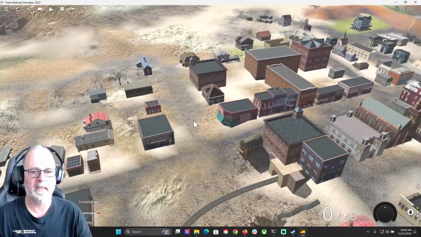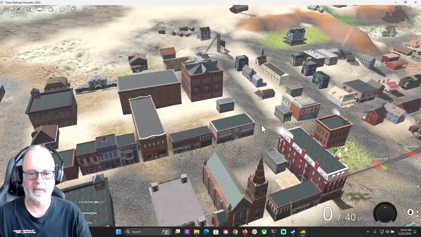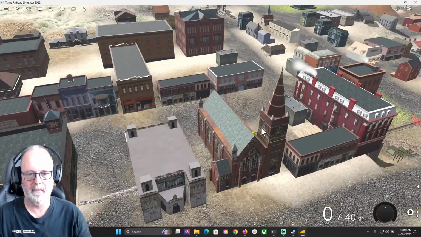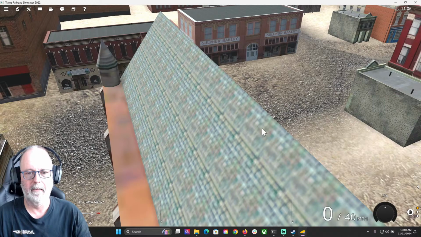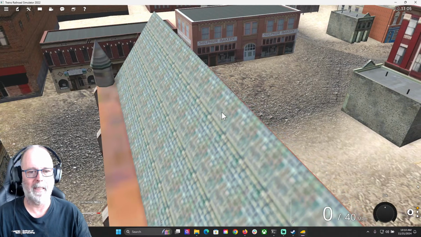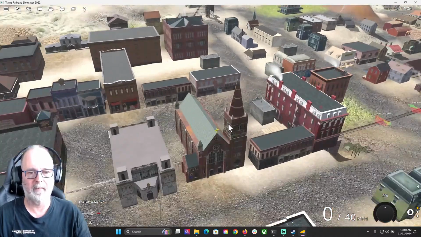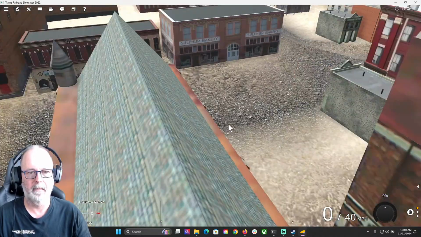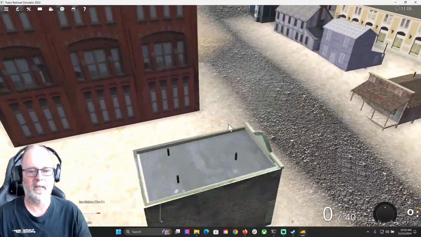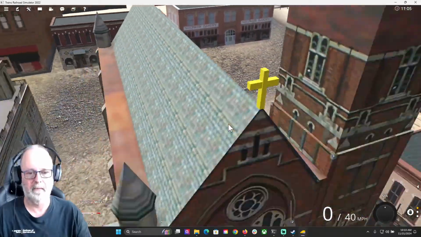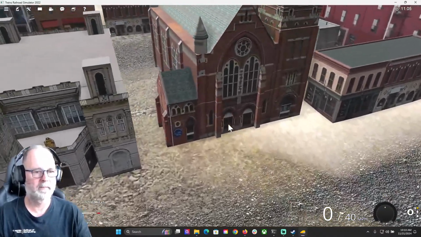What's coming in? Where am I getting that sound from? Is there music in the church? Is that what's going on? Can you hear that? There's very vague background noise, and if I get away from it, it goes away. I think it's coming from the church. Oh, that's so funny. If I get away from the church, I get away from the sound. Can you hear that? How funny. That's a neat little detail.